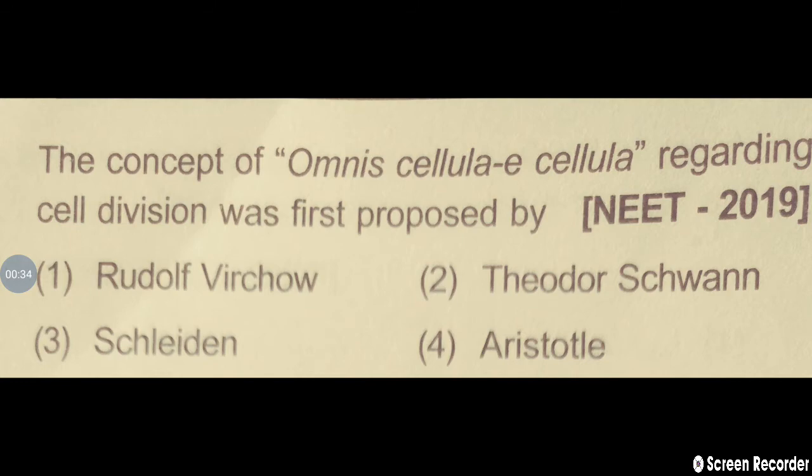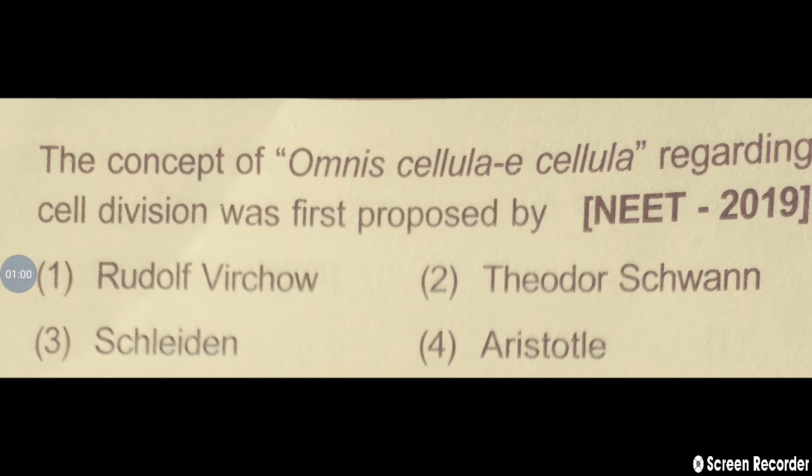Let's see, the first option is Rudolf Virchow. Rudolf Virchow observed cell division for the first time and he gave the statement omnis cellula e cellula. The other options are Theodor Schwann, Schleiden, and Aristotle. Aristotle is considered the father of biology and zoology, and he did not observe cell division.